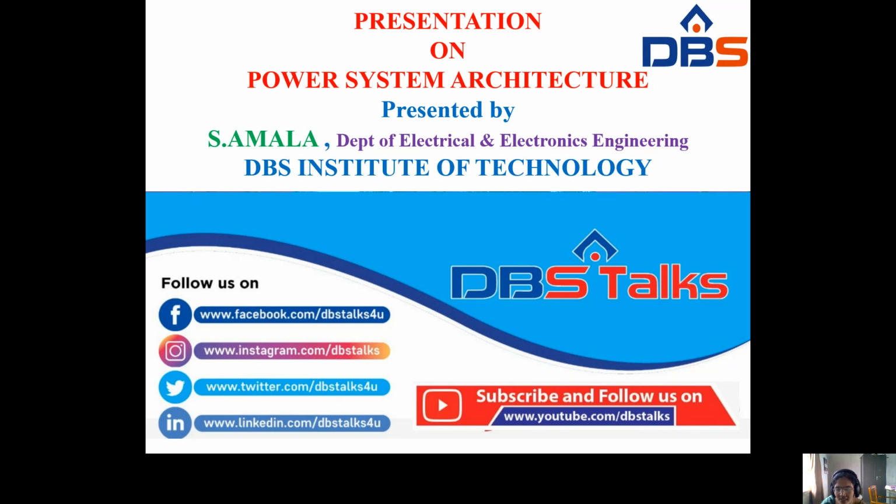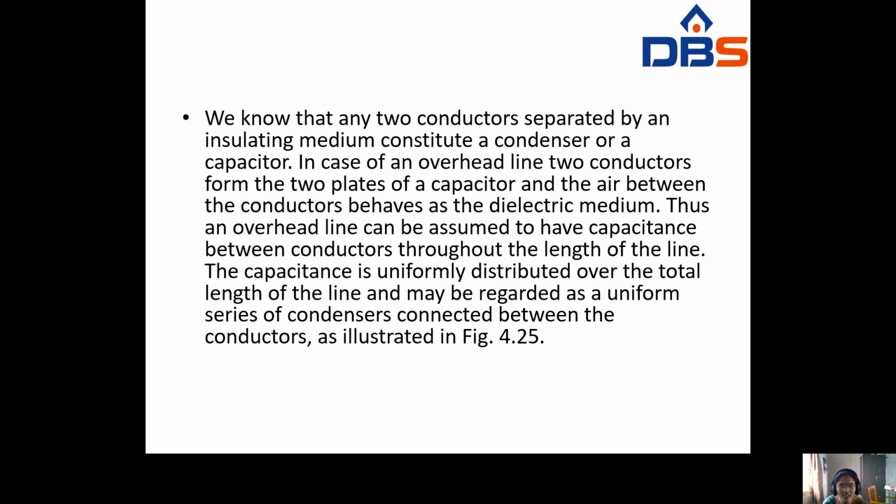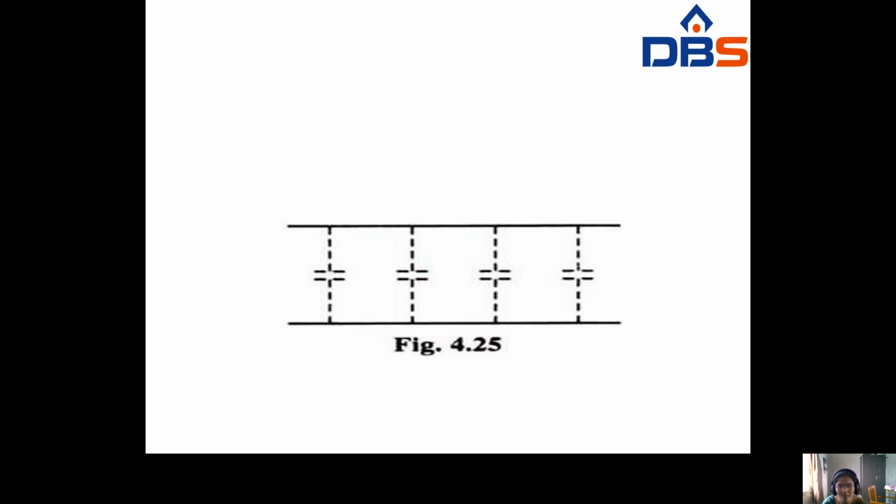Now in this class we are discussing the subject power system architecture. In this subject we are discussing the third unit, which is transmission line parameters. In our third unit the last topic is capacitance, calculation of capacitance.